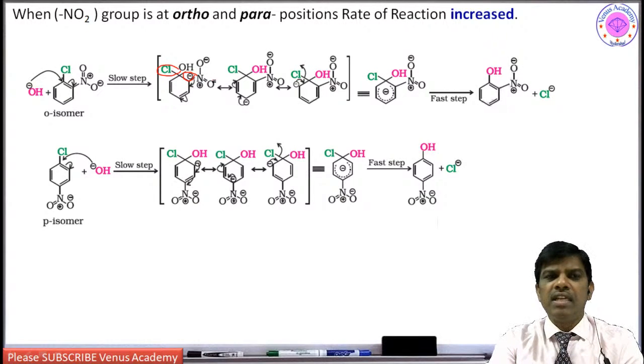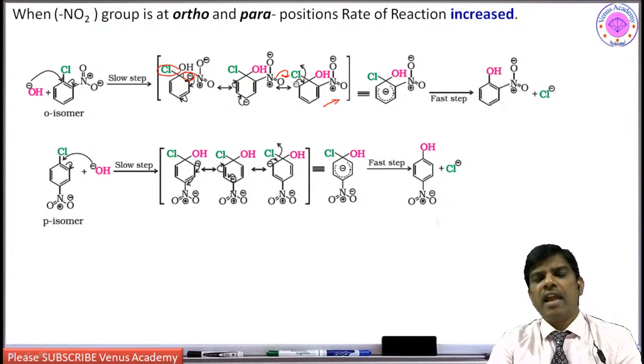This nitro group is going to stabilize this negative charge by pulling it onto this oxygen. So the nitro group stabilizes this anion which is formed during the nucleophilic substitution with sodium hydroxide or hydroxyl group.